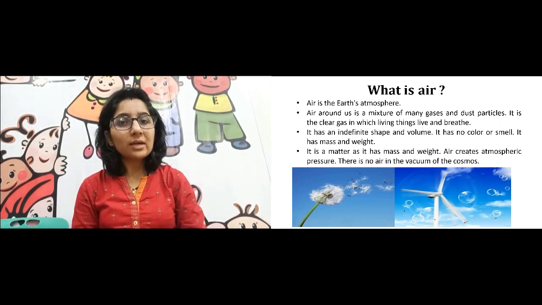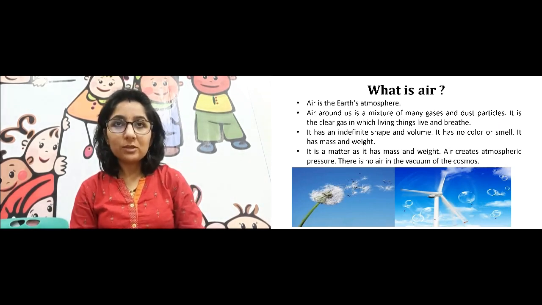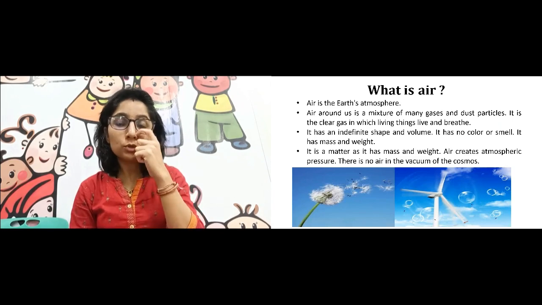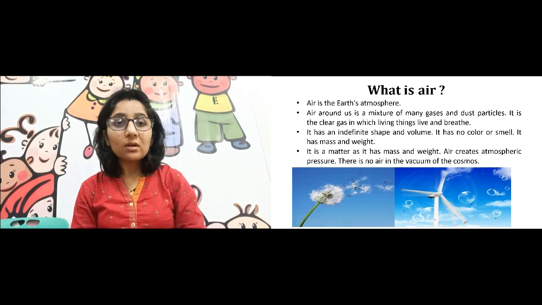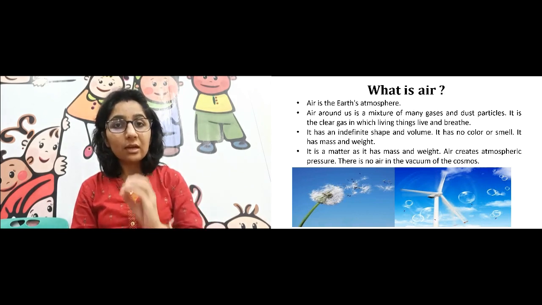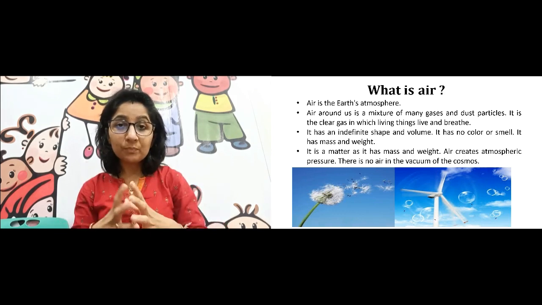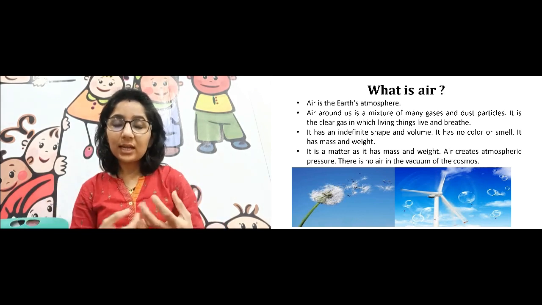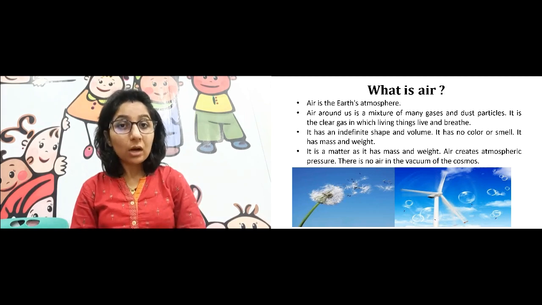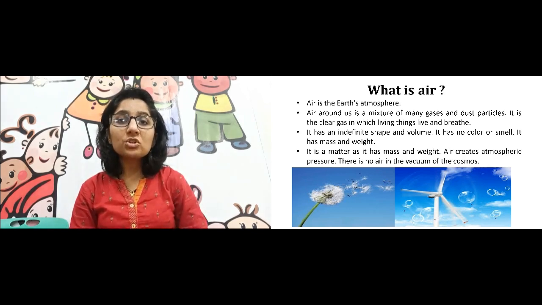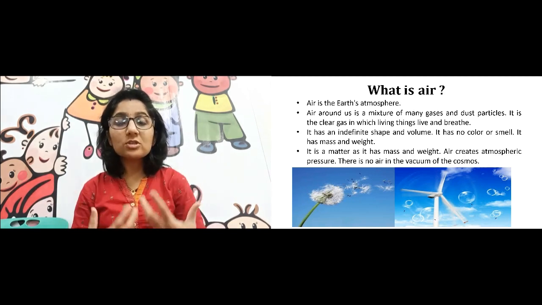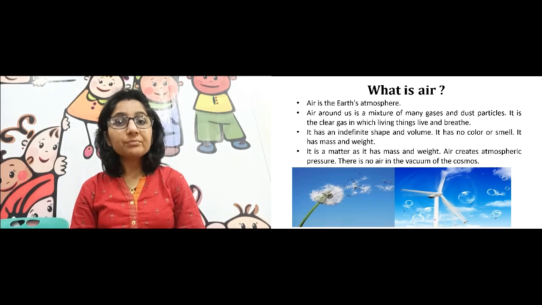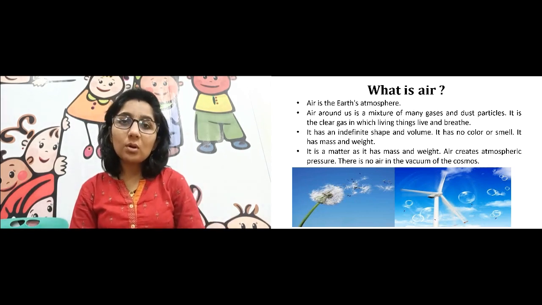So, let us see what exactly air is. Air is the earth's atmosphere. You see the ground, and above the ground, whatever atmosphere is there, that atmosphere contains air. Basically, air is a mixture of many gases. We will see the components of air later, but for now, it is a mixture of many gases and dust particles, right? Moisture is also present in the air.